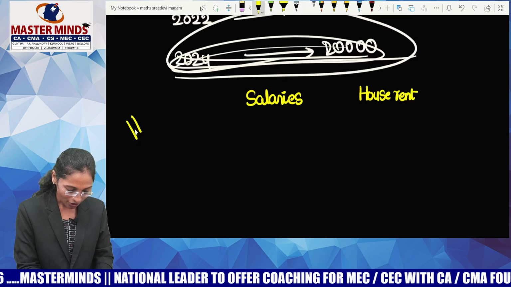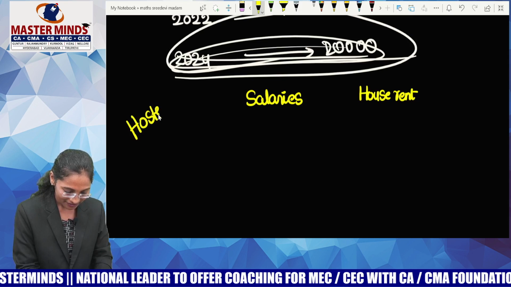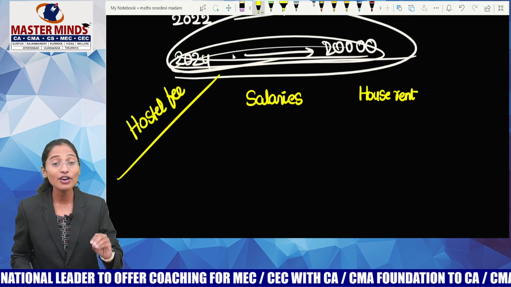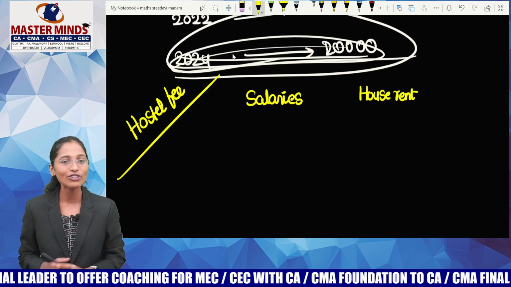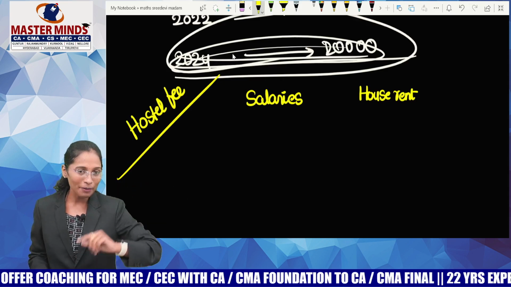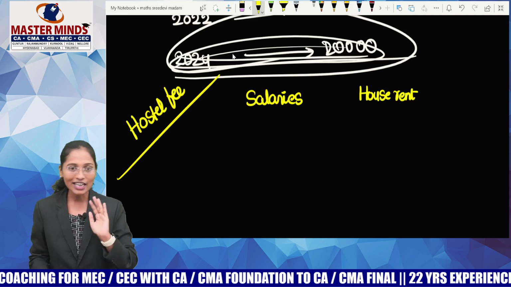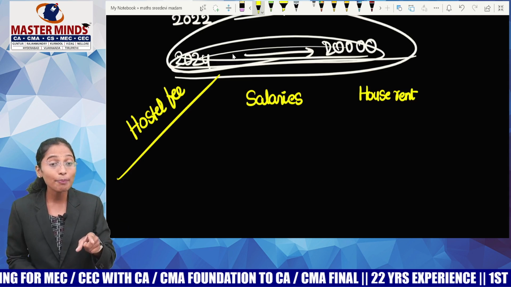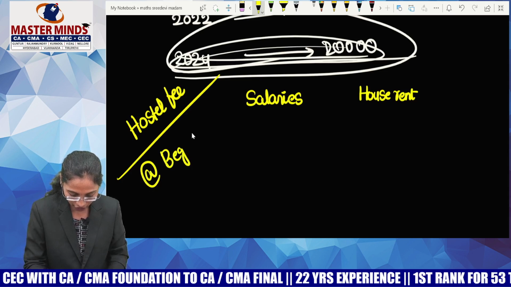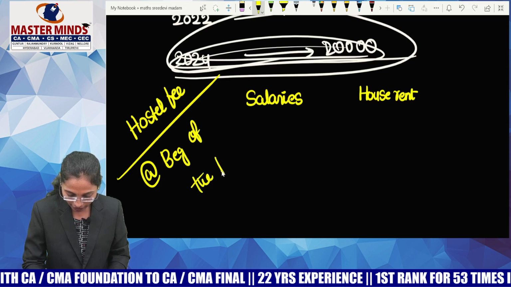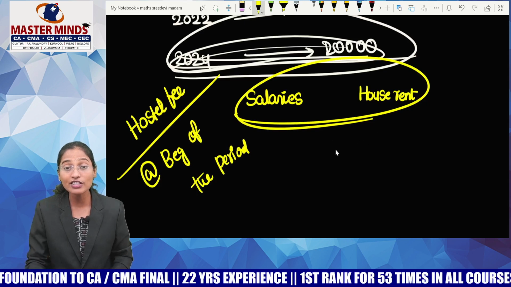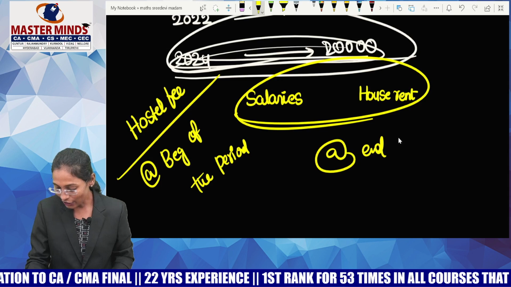But I'm talking about an important aspect. Hostel fee, guys. Tell me, you need to deposit the hostel fee at the beginning of every month or at the end of every month? Yes, before getting into that period only, you have to pay that now. That is also annuity, in which here the payments are happening at the beginning of the period. But when it comes to the last two examples, we are paying these things or receiving these things at the end of the period.